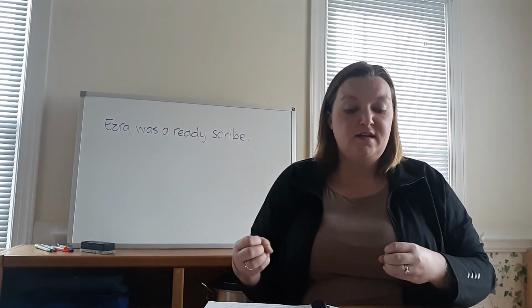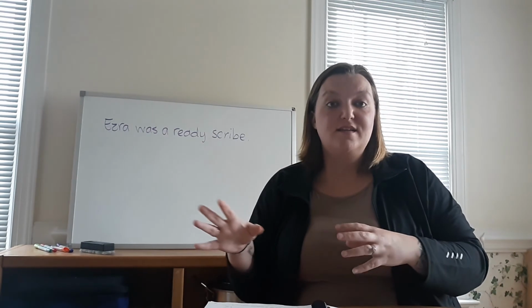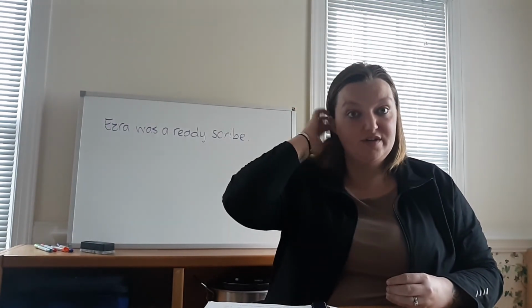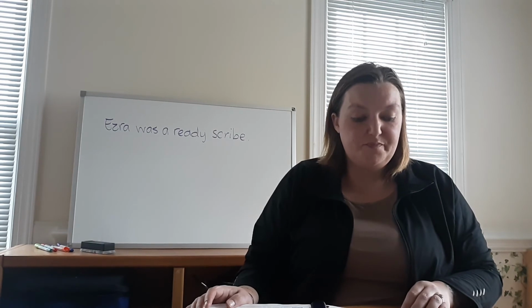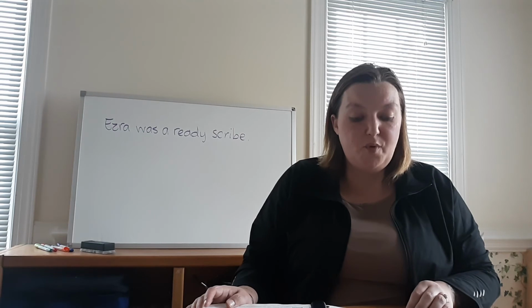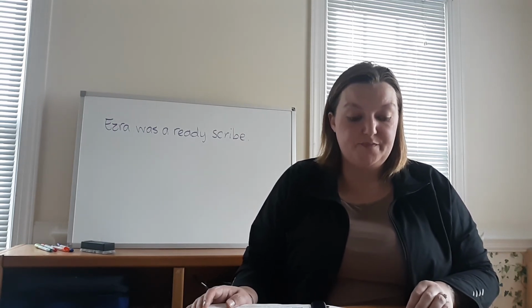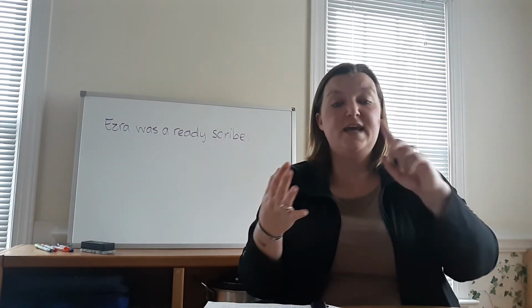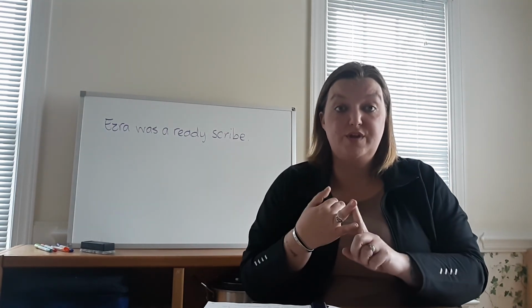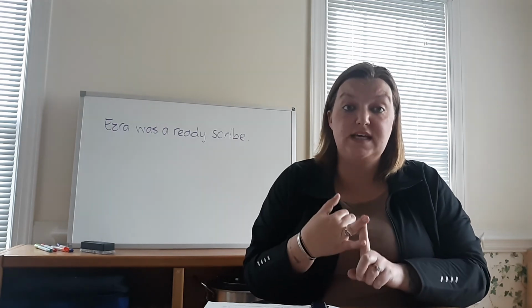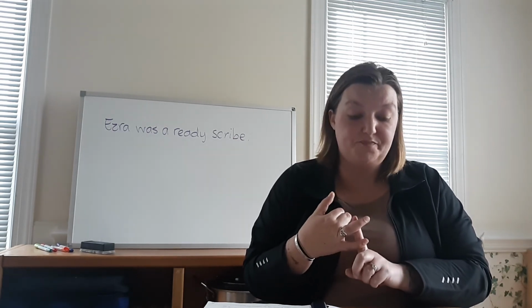So we throw in that objective complement to finish the meaning of the sentence. So we elected Scott treasurer. Treasurer would be your objective complement. Objective complements can also be compound. So Pastor Wilson appointed Mr. Jones music director and assistant youth director. He appointed Mr. Jones music director and assistant youth director. So both of those are your objective complements. Once again, make sure you're reading the whole sentence and you're not leaving part of it out.